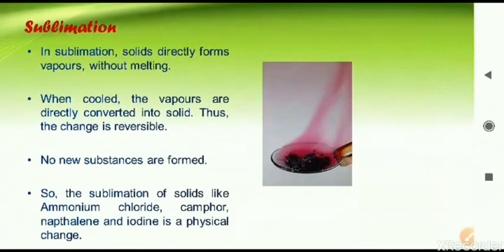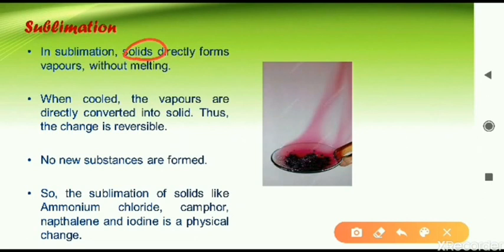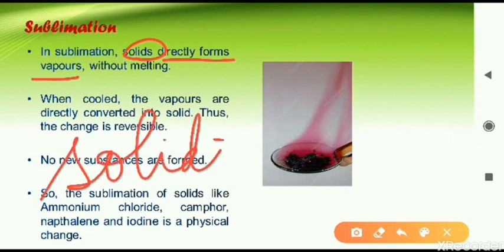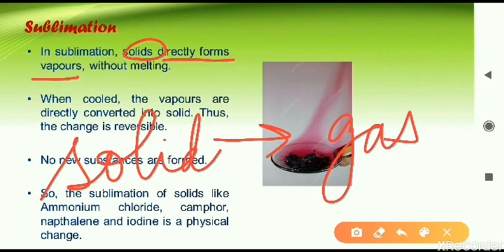Next one now is sublimation. This is also a kind of change. Here, what is happening? Generally the solid is converted into liquid, but in this case the solid directly forms vapors. That is, solid gives us what? Solid gives us gas. Liquid is not formed in this case. So such substances which convert directly into gas from solid, such kind of changes are called sublimation.